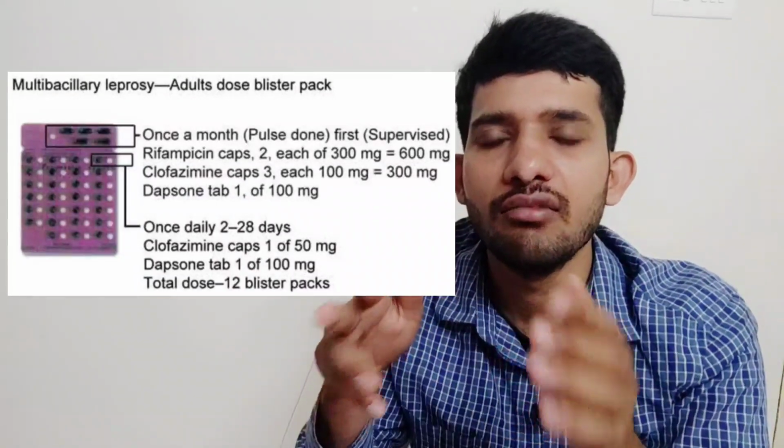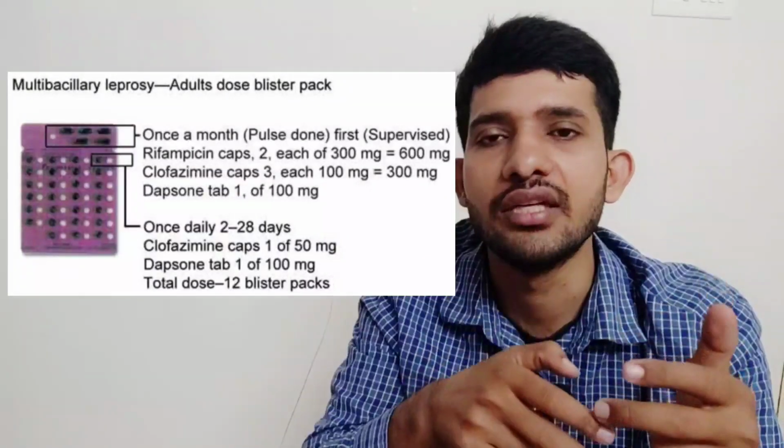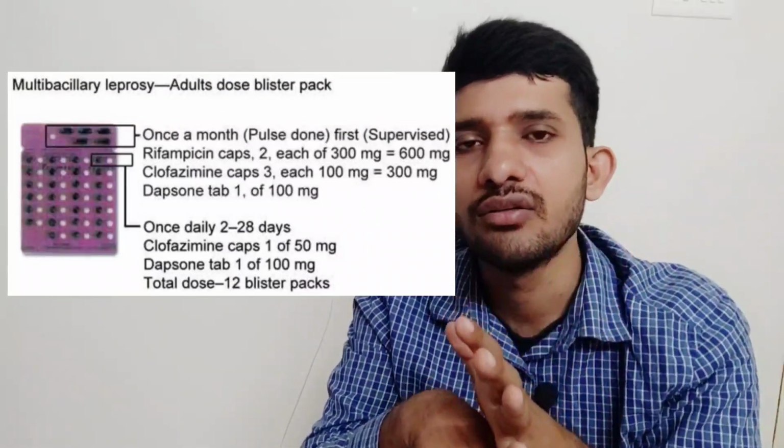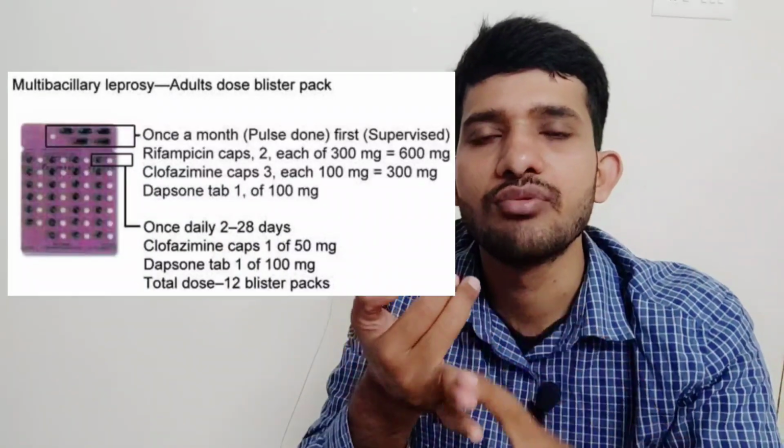taken every day, 1 tablet. Along with that, 50 mg clofazimine is taken from the second day to the 28th day. And after completion of this blister pack, the patient comes again the next month, and the patient takes the clofazimine, dapsone and